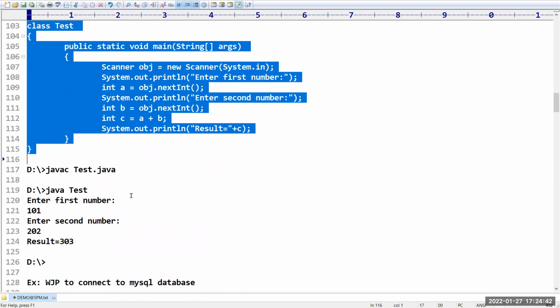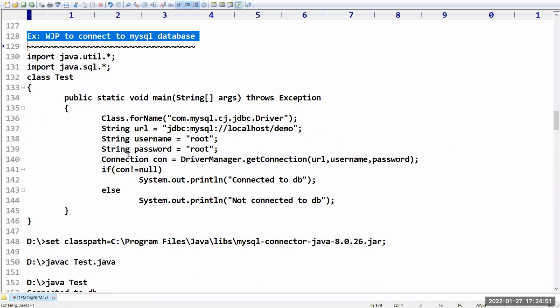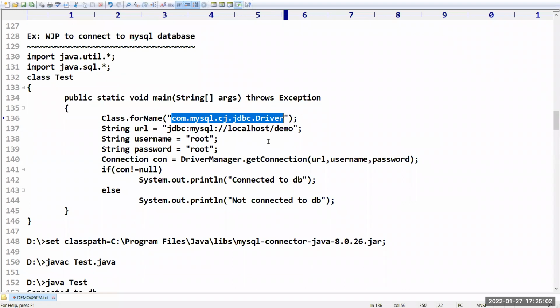I prepared a small program for that. Next, sir, I even explained one program on how you can communicate with the database. We have to use this driver. What is the driver name? com.mysql.cj.jdbc.Driver. This driver you have to download. In the next session, how to connect to the MySQL database and how to use a Java program for that, we have some 5 to 6 steps. There I will explain how to load the driver, all these things.